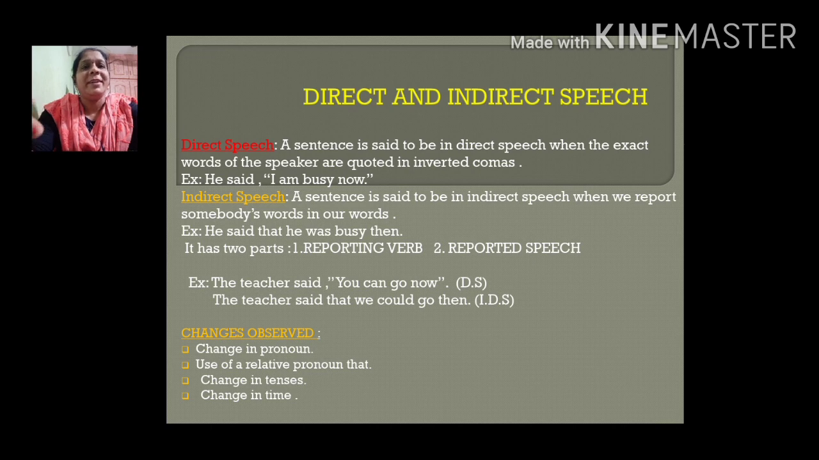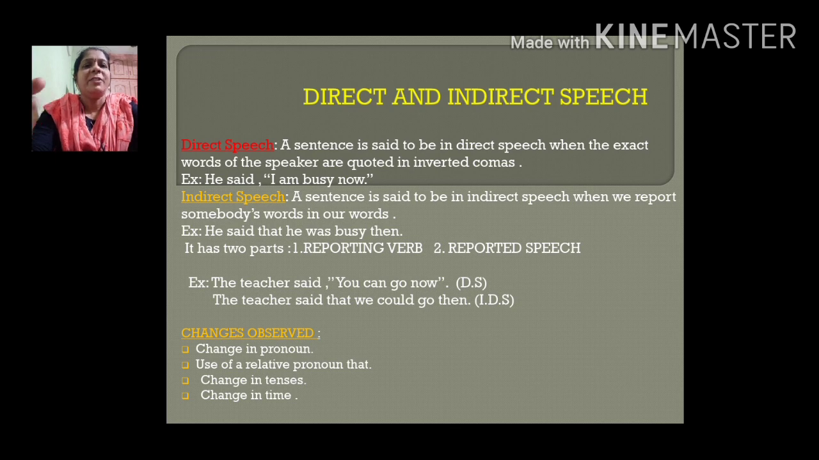Now let's see what is indirect speech. A sentence is said to be in indirect speech when we report somebody's words in our words. So when somebody says something to us, and we report it to somebody else, a third person, then that sentence is said to be in indirect speech. So let's see the same example of the direct speech one. He said that he was busy then. So the first sentence of direct speech, when we convert it, becomes: he said that he was busy then.